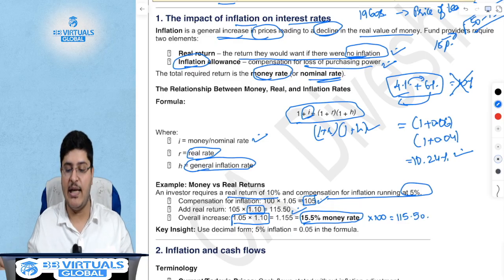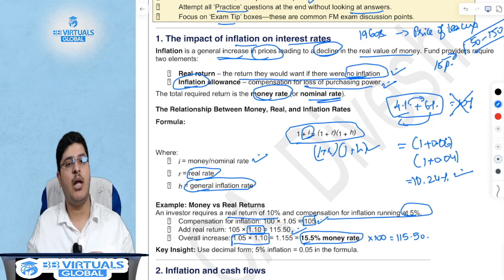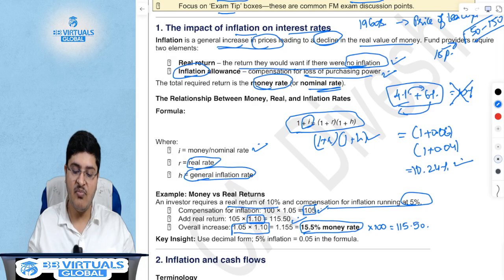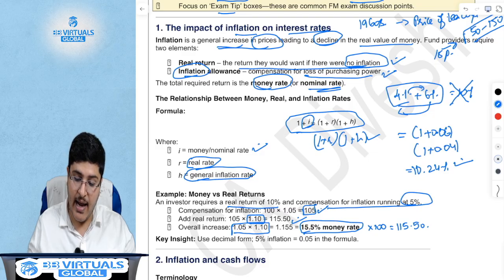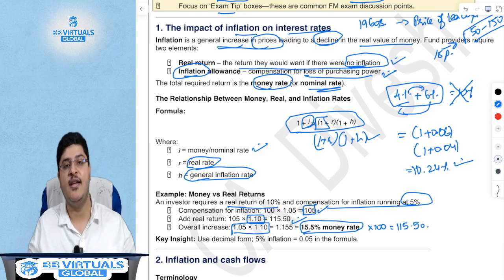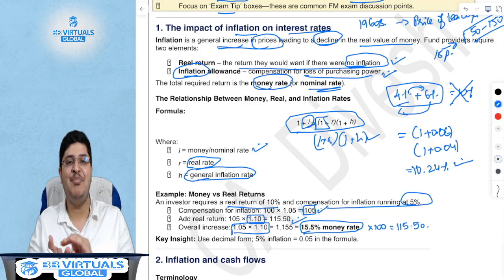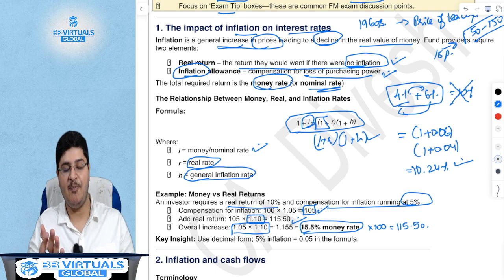That is how the formula has been derived. How to remember this formula? The easiest way to remember this formula is to think of one as a base bun. So in a burger, think of one as the base bun. So one continues to stay.